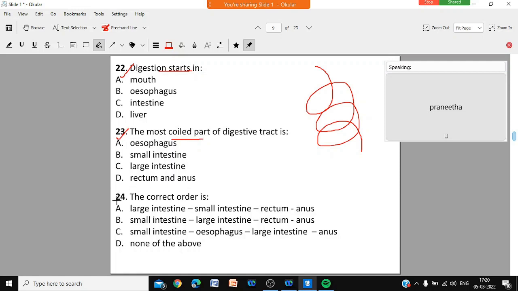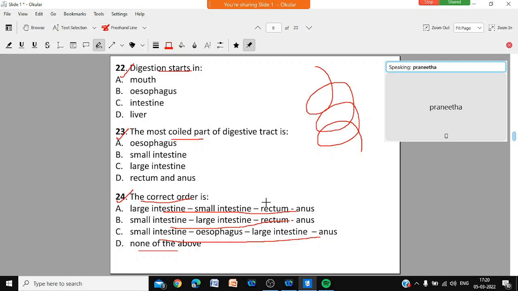Yes, sir. Question number 24. Which is the correct order in which the food will go? Large intestine, then small intestine, then rectum and anus. Small intestine, then large intestine, then rectum, then anus. Small intestine, then esophagus, then large intestine, then anus, or none of the above. Which is the correct order in which the food will pass?